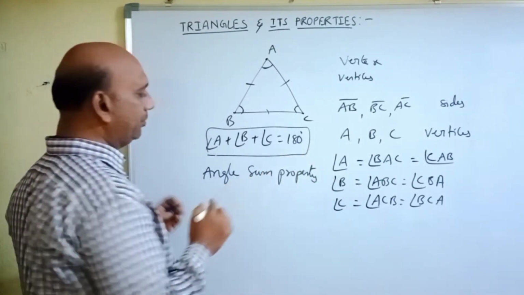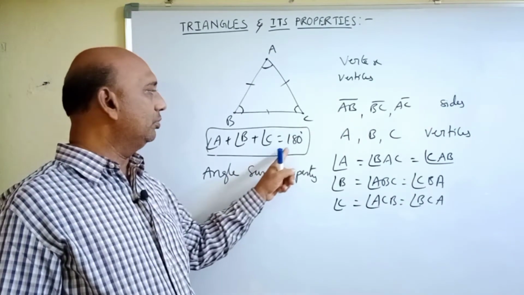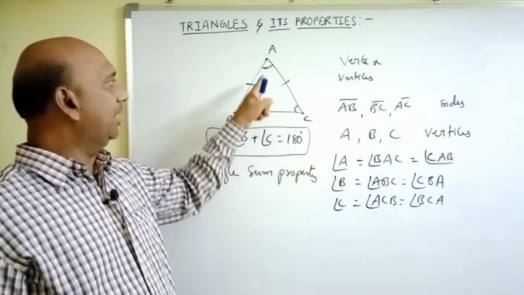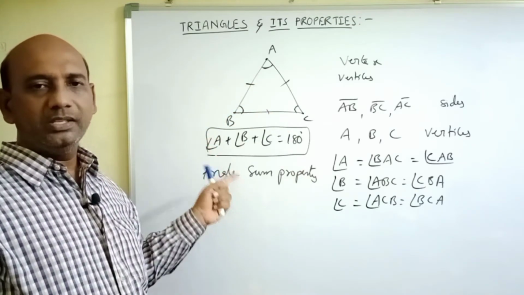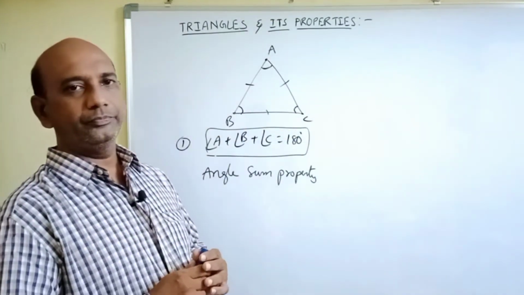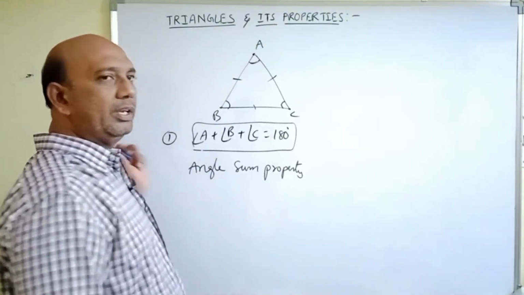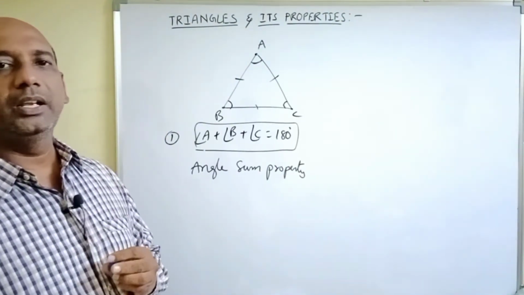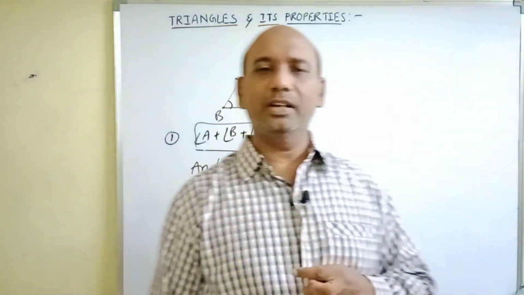So, the angle sum property is, the sum of three angles of a triangle is equal to 180 degrees. That means angle A plus angle B plus angle C is equal to 180 degrees. This is called the angle sum property. Next property: the sum of any two sides of a triangle is greater than the third side.